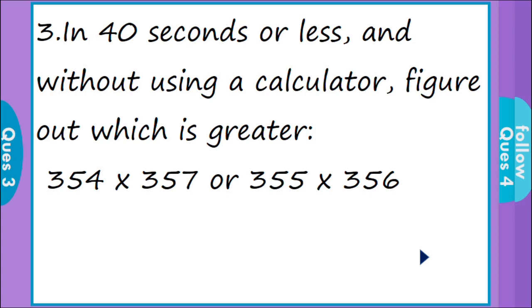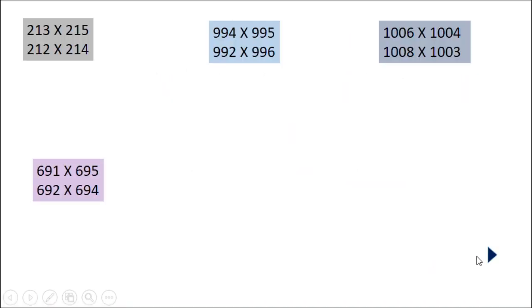Here they have given 354 into 357, 355 into 356. We have to find which is greater. Okay, to solve this question in few seconds, let's see a shortcut method. Here I have given different expressions: 213 into 215, 212 into 214. Okay, if you see this, the 100th place are same, the 10th place are same, only the ones place are different. Okay, to find which is greater, just add the ones place. 3 plus 5 equal to 8. 2 plus 4 equal to 6. So the first one is greater.